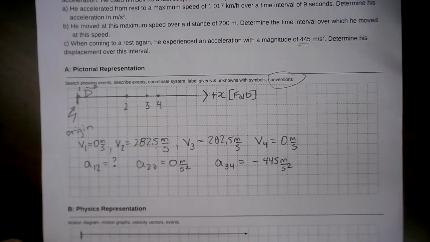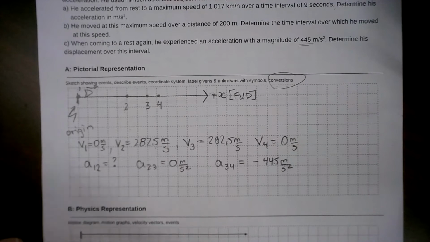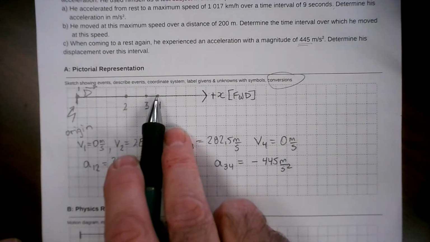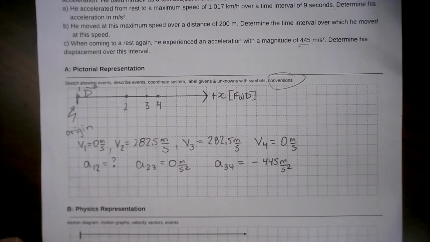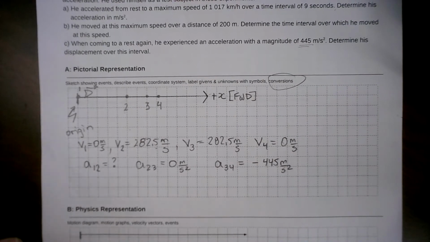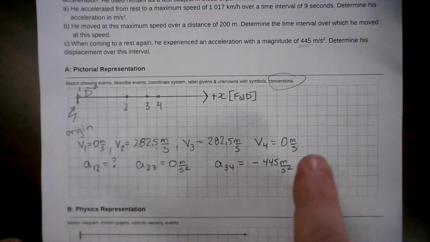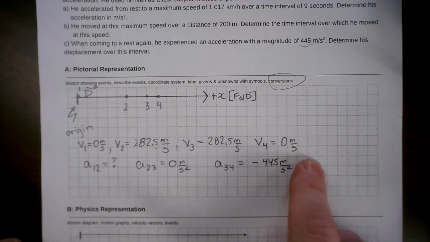Has to be negative. Why is it negative? The velocity is in the positive direction and he's slowing down. Therefore, it's negative. There's two parts to that. If you're not sure about that, look over speeding up and slowing down. So that's what I mean by clear notation. We good with that? Yeah.